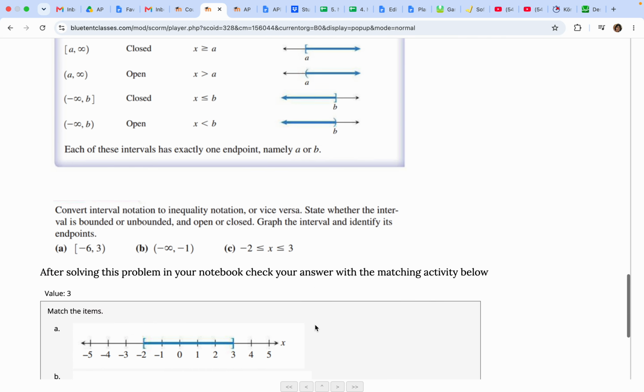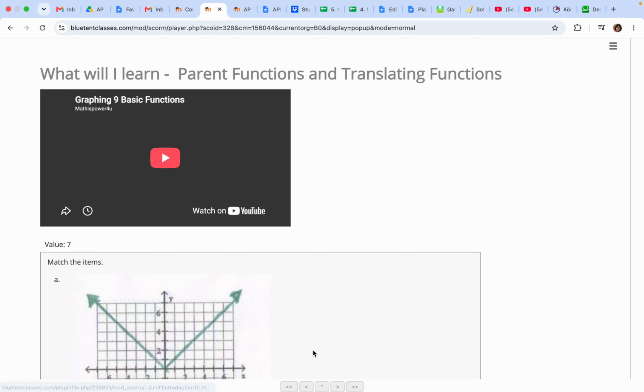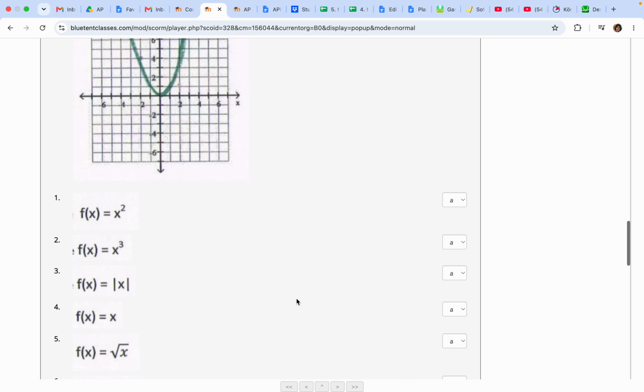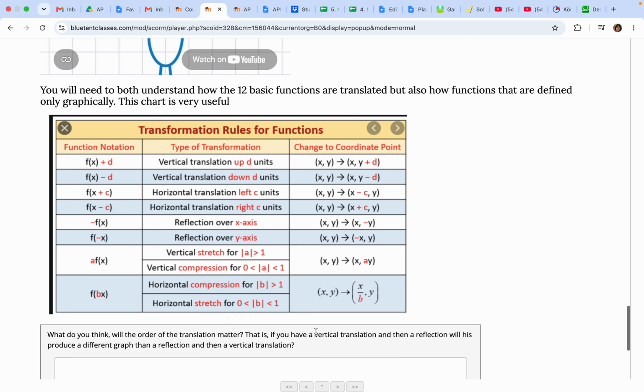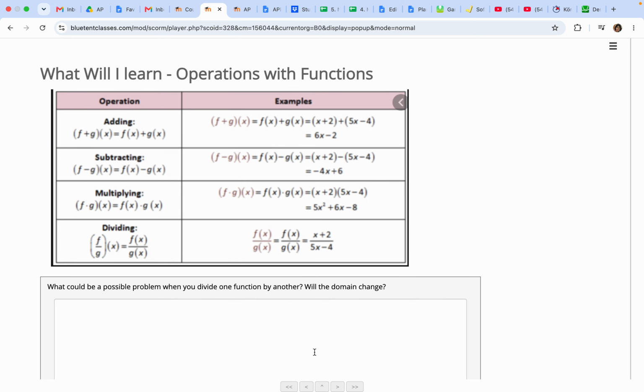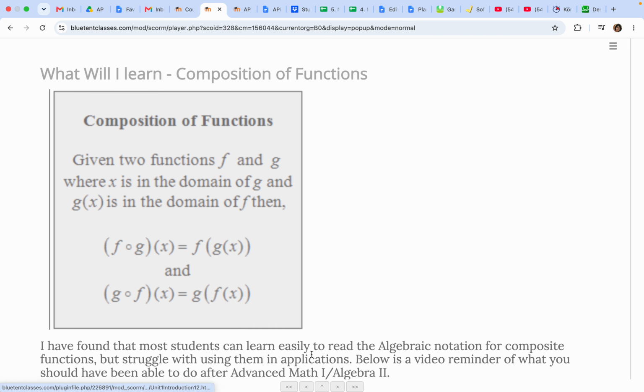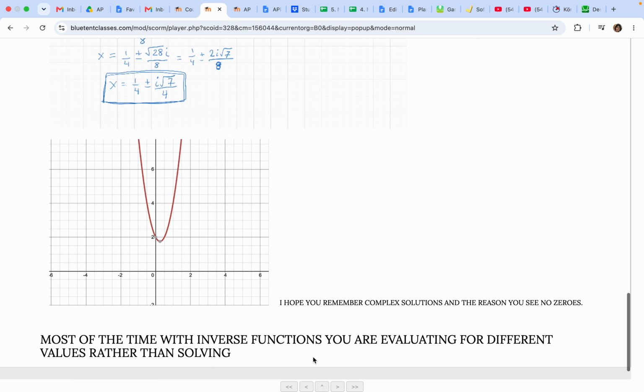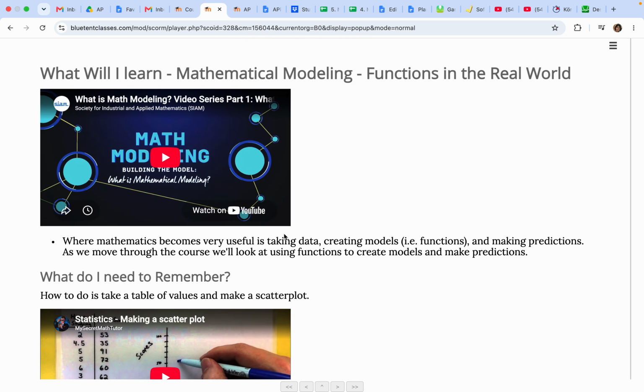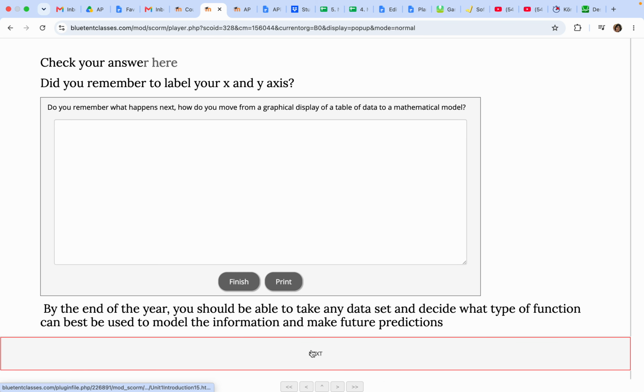I've got to get to the end. I'm just skipping, so I'm not earning any points. You can see I'm just trying to get to the last page of this lesson. This one is showing you all the things you're going to learn in this unit, just trying to jog your memory about what you know.